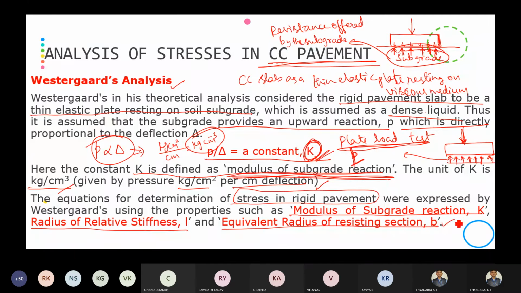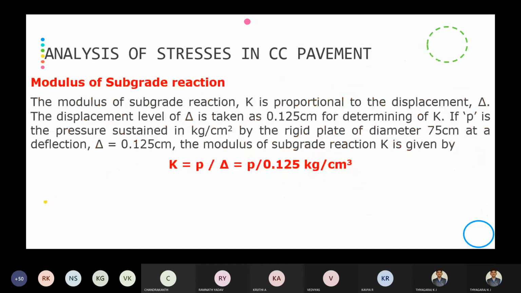We will see one by one what is this modulus of subgrade reaction, radius of relative stiffness, and equivalent radius of resisting section. These things we have already learned in highway engineering, when we discussed the cement concrete pavement and the Westergaard stresses. The same thing will be explained here. Next, we will move on to the modulus of subgrade reaction.